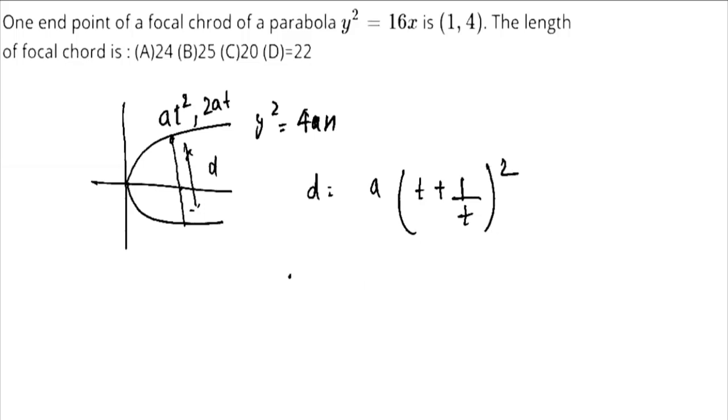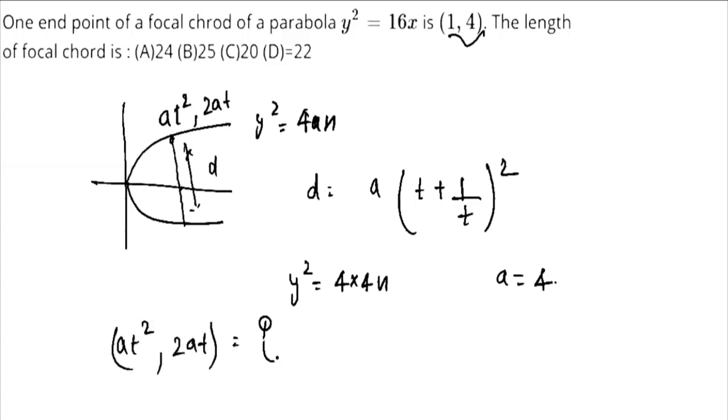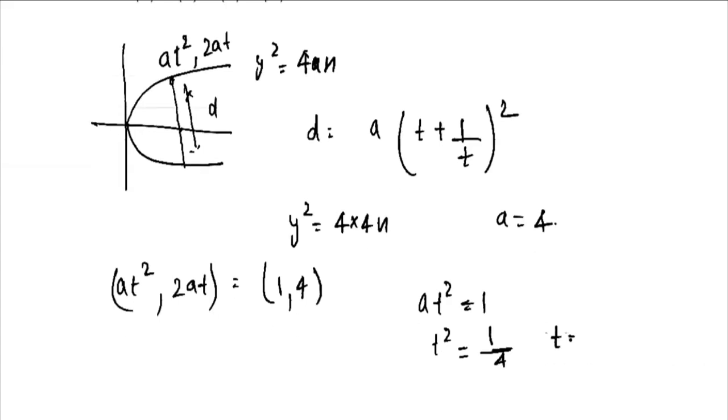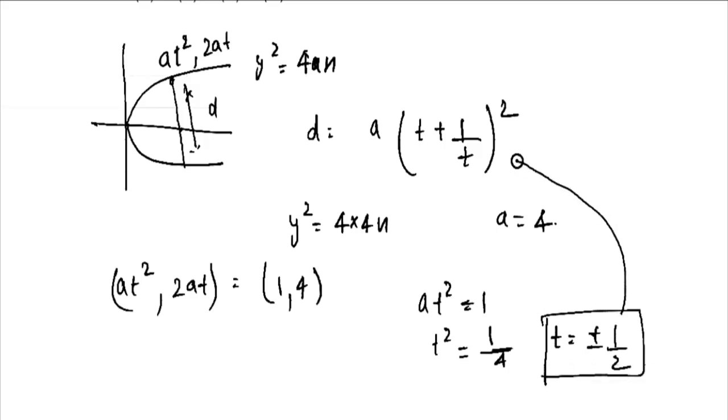So in this question we have been given y square equals 4 into 4, that is 16. So we have a as 4, and the chord is passing through the point (at square, 2at), which is given to be (1, 4). So if we equate at square equals 1, since a is 4, t square will be 1 by 4. So we can write that t will be plus minus half. So we will use this here.